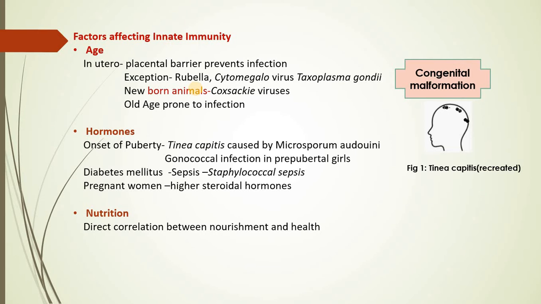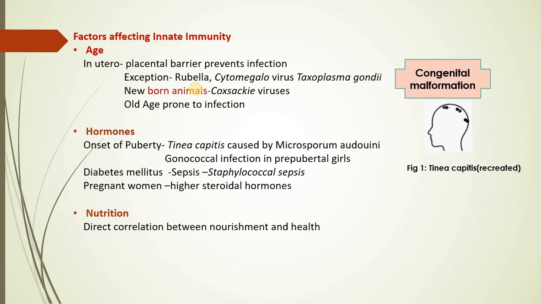In the same way, if I talk about old age people, the cells are mature, but there is a wearing and tearing phenomenon which is commonly observed, and at the same time, the number of cells present in old people is less as compared to earlier stages, and therefore this could lead to dropping down, or you can say inhibiting, the process of fighting against infection. Hence, we can say that the two extremes of life are more prone to infection.